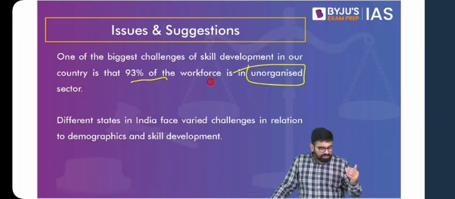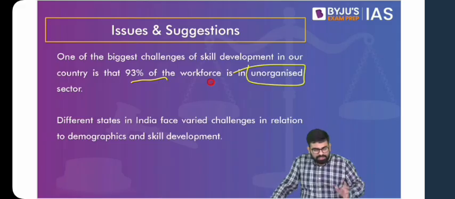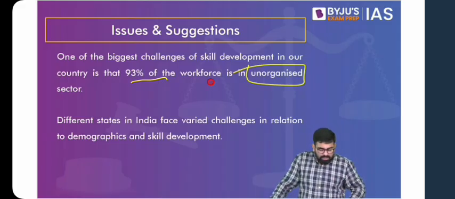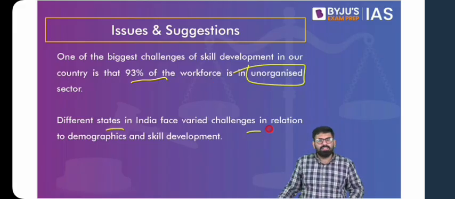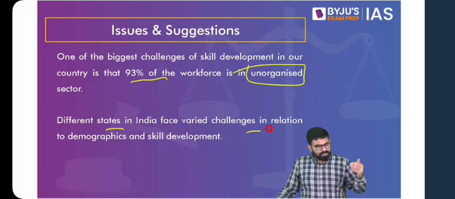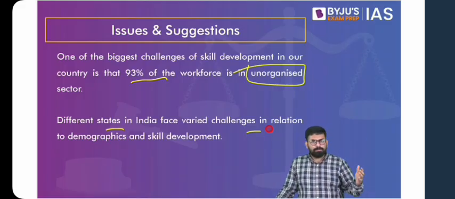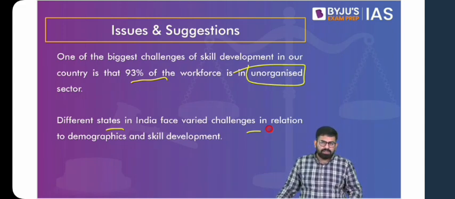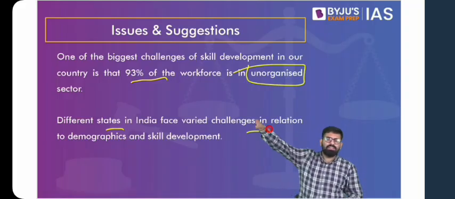Yes, they might not have business acumen, which can be worked on. Yes, the government can help them skill in that, but it is not that they do not know how to run their business. Again, various states have various challenges. A similar idea applies when we're talking about education. If you're coming from an area where the majority of people are engaged in agriculture, say Haryana, Punjab, then why not skill them in relation to agriculture? Why not make them aware of various new practices and methods? Similarly, someone from some other region will have their own specific requirements.